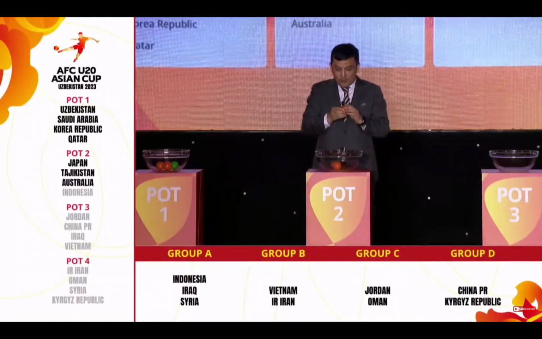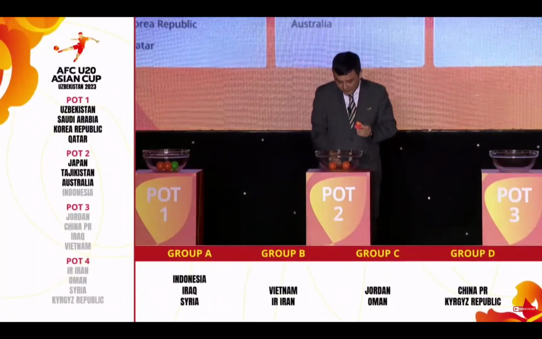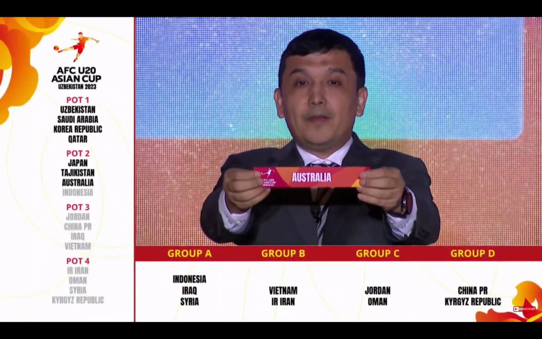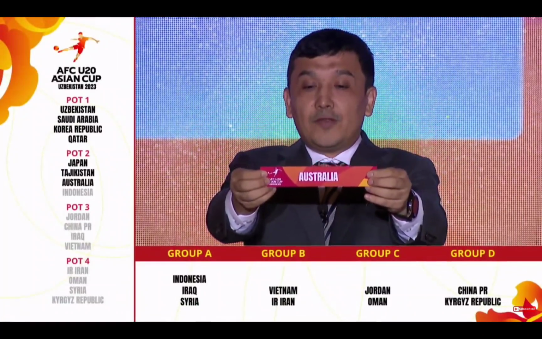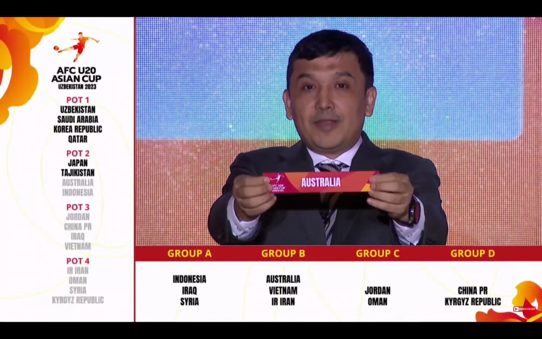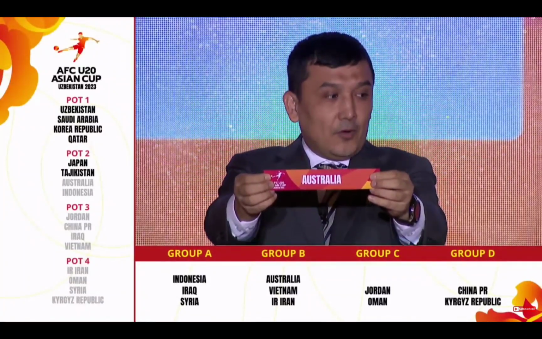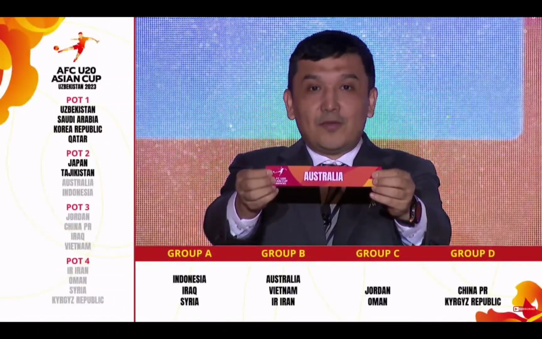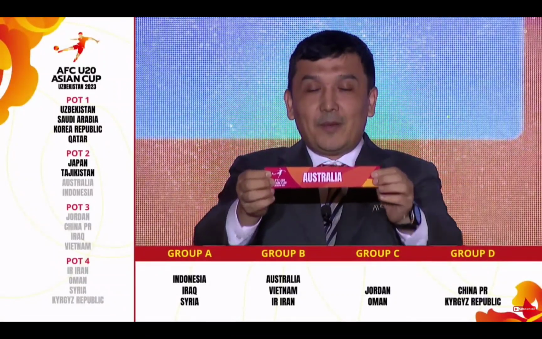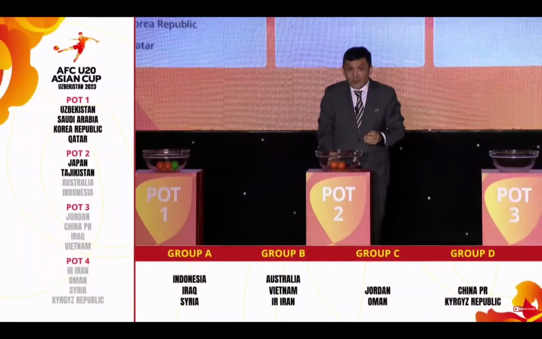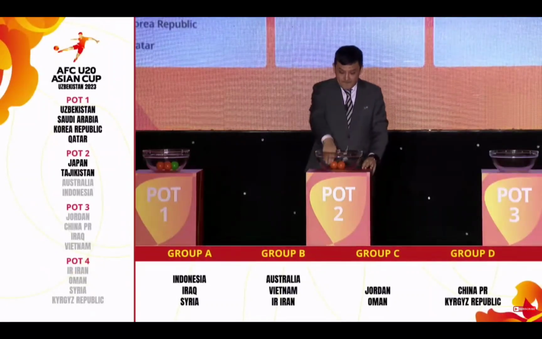Moving on, Group B, position 2, we have Australia, runner-up in 2010 in China, winner of Group H, completed last week in Kuwait. Australia joins Group B, position 2, together with Vietnam and Islamic Republic of Iran, and will travel to the beautiful city of Fergana in Fergana Valley.